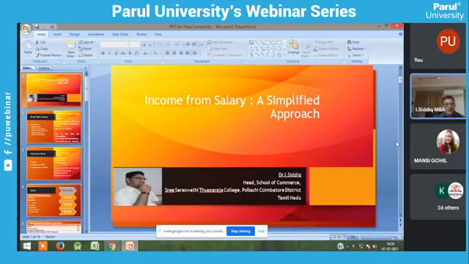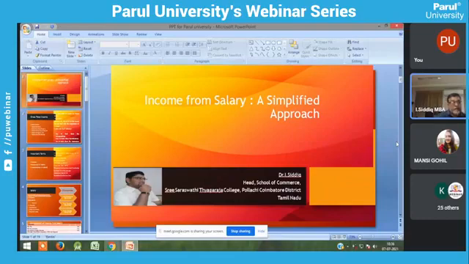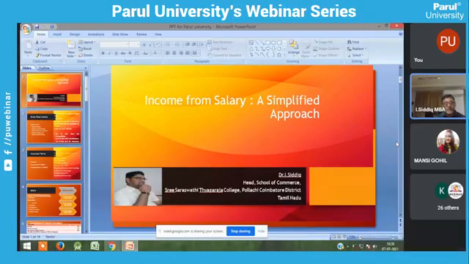For example, GST. Daily you are using toothpaste, but indirectly the government collects tax from that product. That is called indirect tax. Suppose you drink a tea, you pay GST to the government. So it is indirectly collected by the government. This is called indirect tax, my dear faculty members and my dear students. So there are two types of tax: direct and indirect.